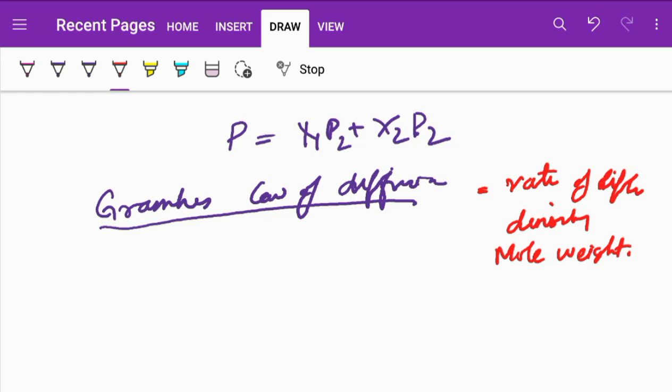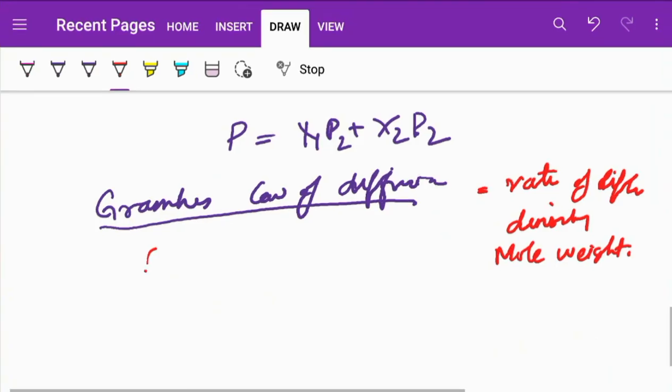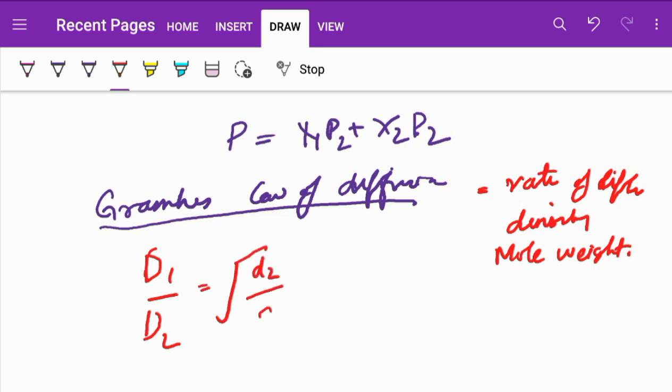So the equation writes as d1 by d2 is equal to d2 by d1 is equals to m2 by m1. Here this is the rate of densities or rate of diffusion, what we can call it. This is the densities and this is the molecular weight.